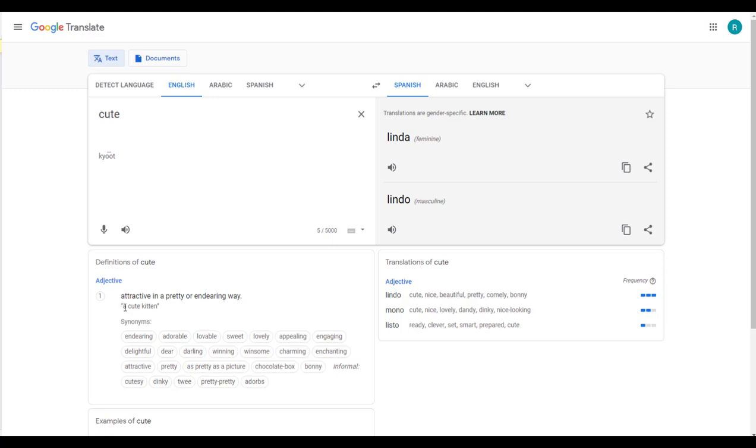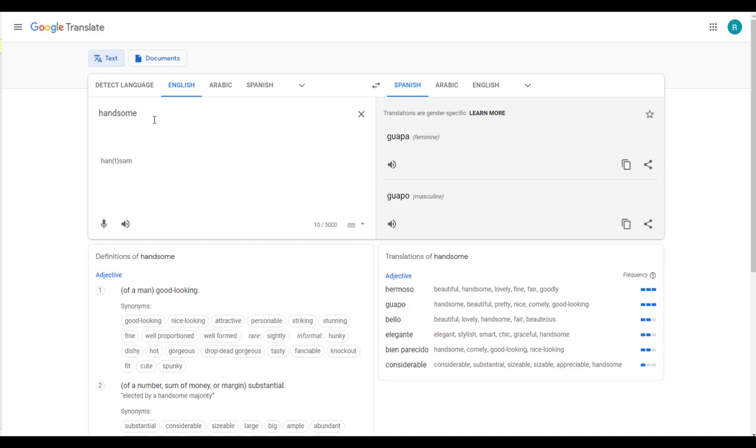And if you see here, it gives me an example, a cute kitten, which seems appropriate considering the definition provided by the Longman Dictionary. Also, I've looked up the word handsome, and if you see the definition here, it says, of a man good looking. This is important information when I'm trying to distinguish which word I should use for attractive. Also, I will look here at the frequency. I have a few translations that have high frequency and a few that have low frequency that say that it's used rarely.